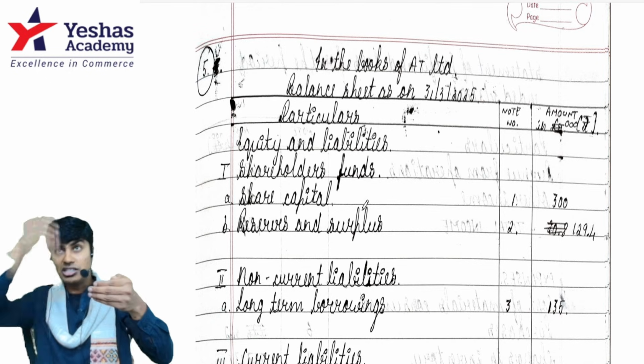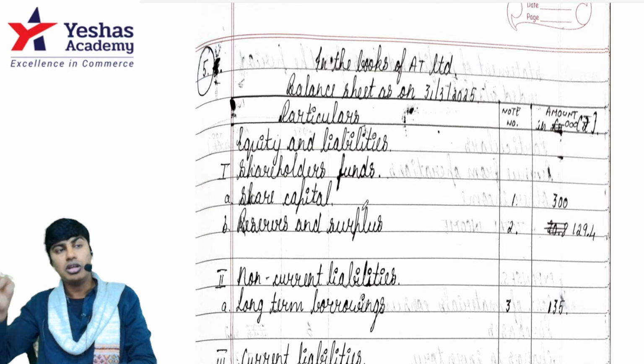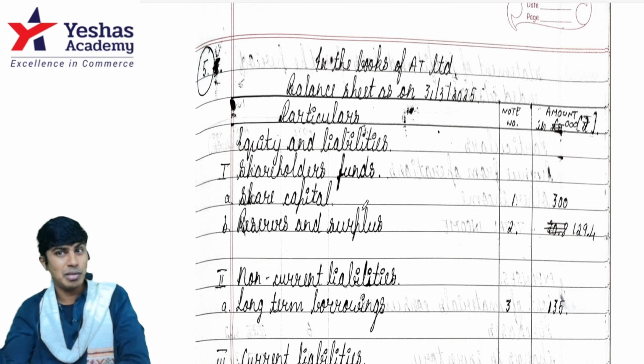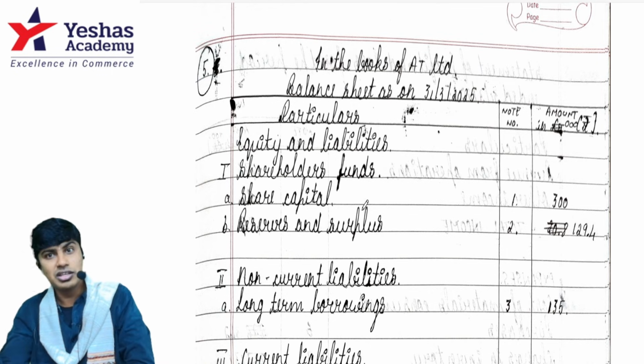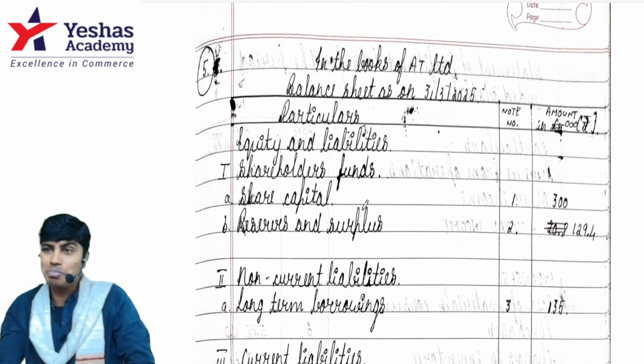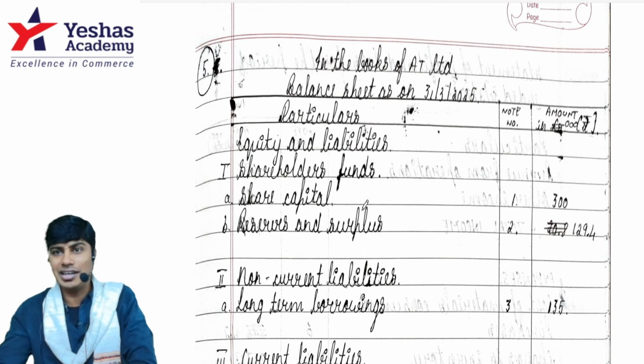First page balance sheet, second page P&L. Third page balance sheet, share capital and reserves and surplus notes. Fourth page non-current liability and current liabilities notes. Fifth page balance sheet assets notes. Sixth page P&L income notes. Seventh page P&L expense notes. Maintain this lining, maintain this spacing.